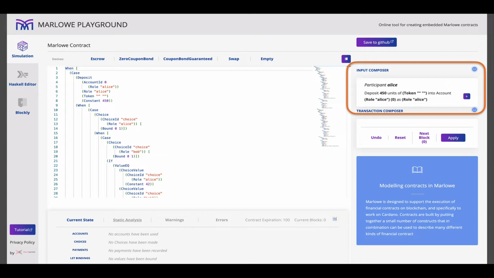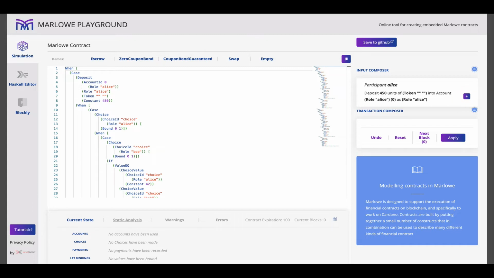And what we're offered here is that we're waiting for Alice to deposit 450 ADA. ADA in the playground allows us to have any kind of token type. It works multi-currency. The token with empty strings as names and currency is ADA. So we deposit 450 ADA into Alice's account 0. We do that by pressing on the plus button here.